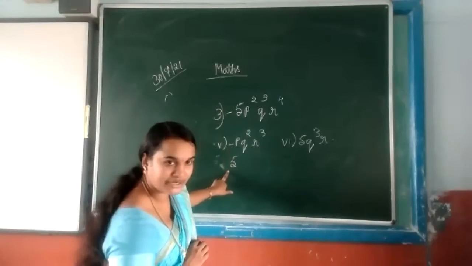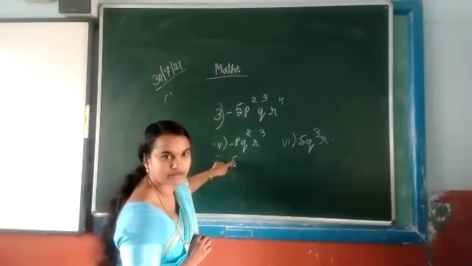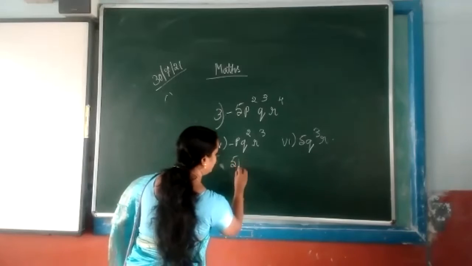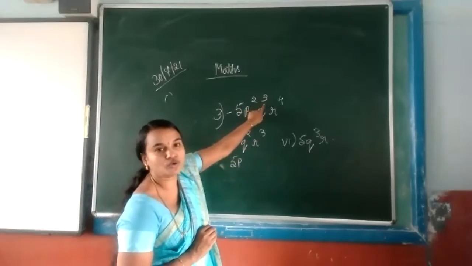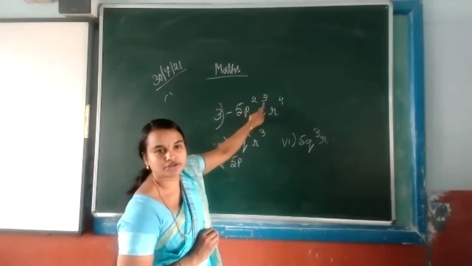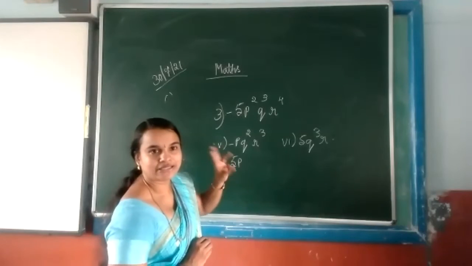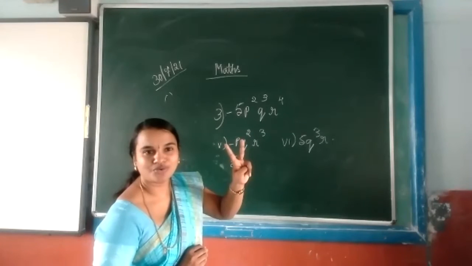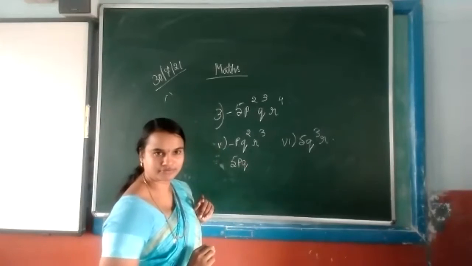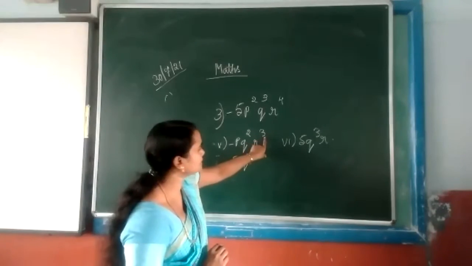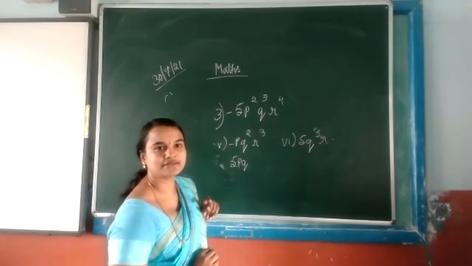No, ma'am, 5. Okay, ma'am. Then p square, single p is there, so only one p is left, we have to write it. Okay. Now ma'am, q square here, q cube. So what do we have to write here? Minus 2, 1, 1. That means single cube we have to write here. Okay, ma'am. Then r to the power 2, r to the power 4. That means 1. Then again 1.